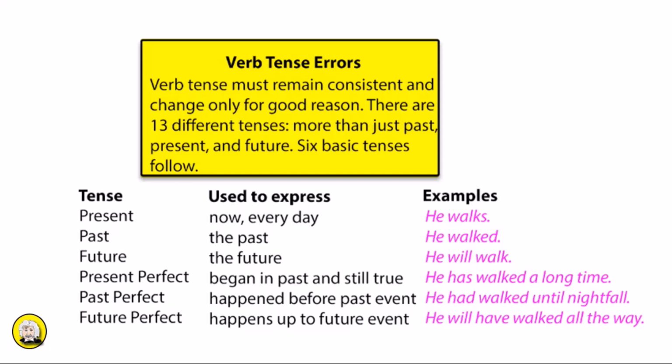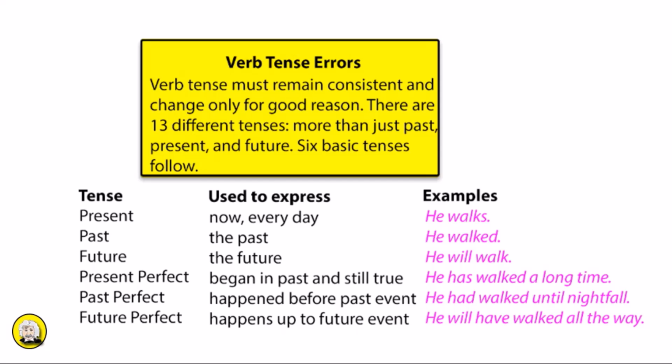Verb tense errors are common among middle school students, and you can expect there will probably be common questions on the exam as well, at least for the ELA standalone questions. Verb tenses are not just present, past, future. There are 13 different verb tenses, and below we show 6 basic tenses here.